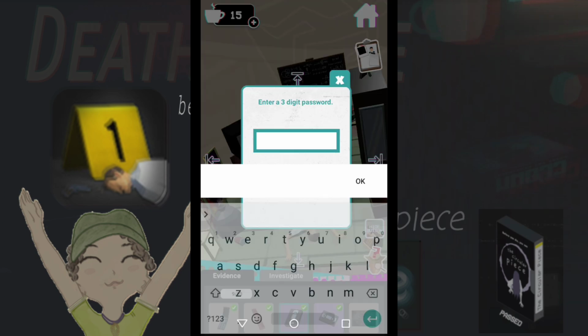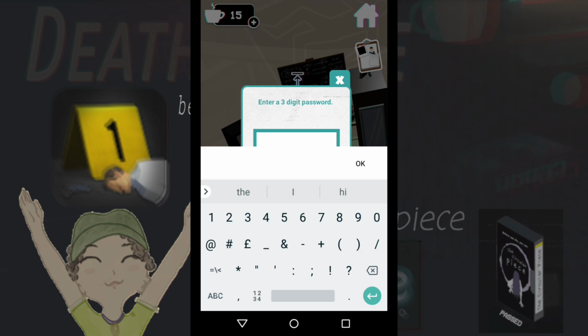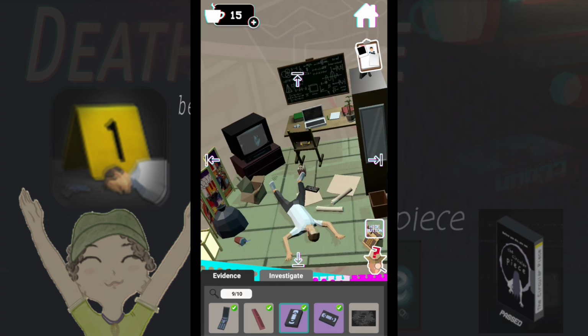Three-digit password. It probably is the date of the photo. March 25th. Let's see.